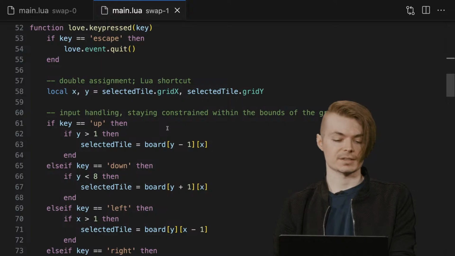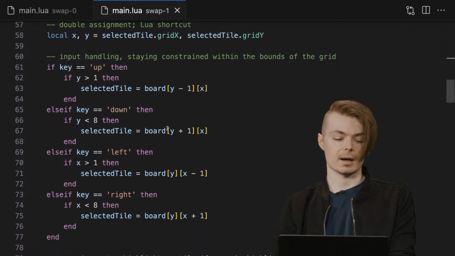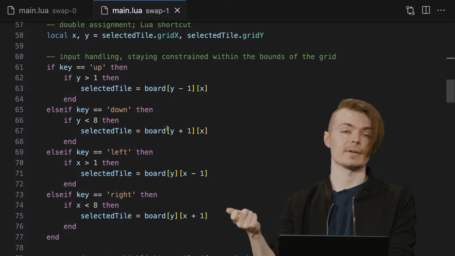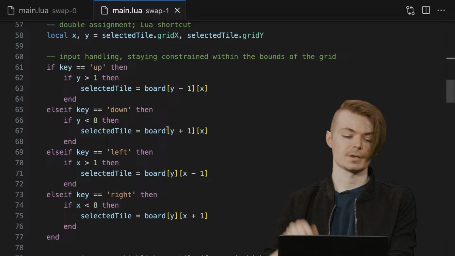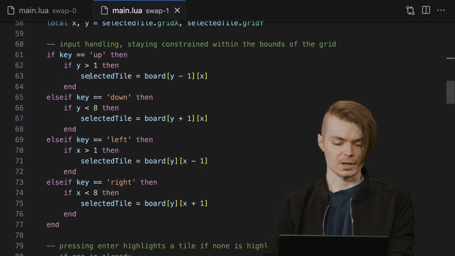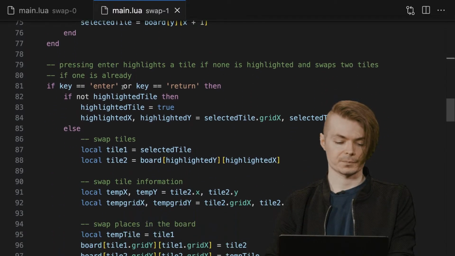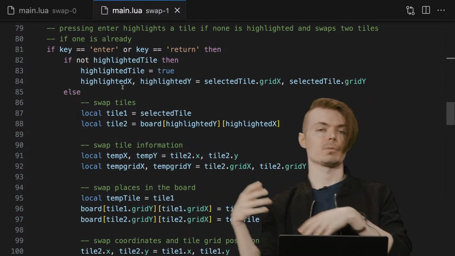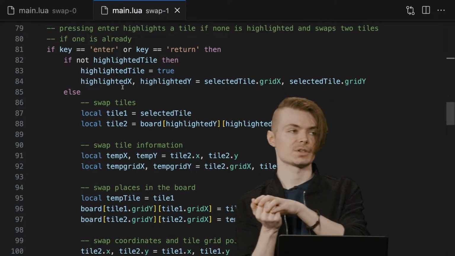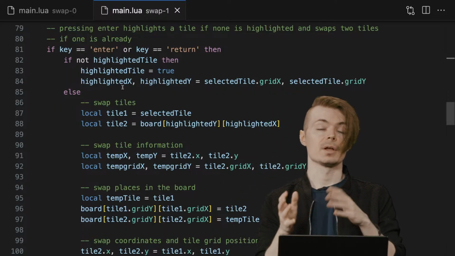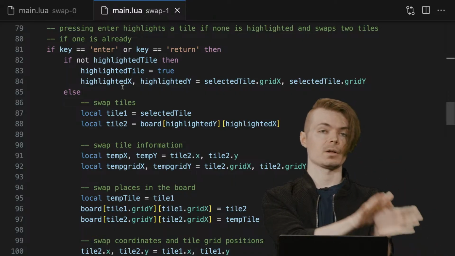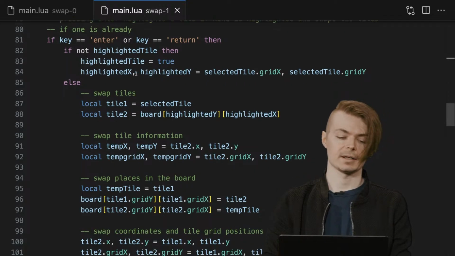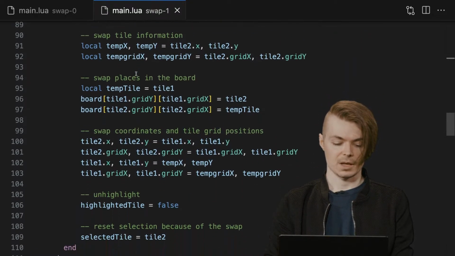Here in love.keypressed, if we end up pressing up, down, left, or right, we're going to clamp our x and y values by the board's size, which is what we're doing here. And then after that, we can press enter or return and determine, okay, if we pressed enter once, then we've highlighted something, and we should either perform the swap if it's on a different tile, or unhighlight that tile. So we haven't highlighted anything. Let's do the highlight, and then we'll end up just swapping them.